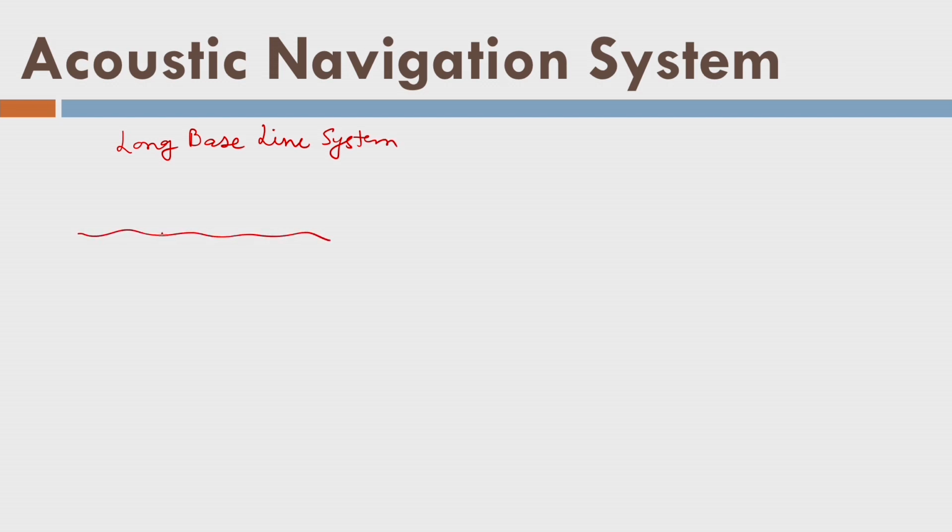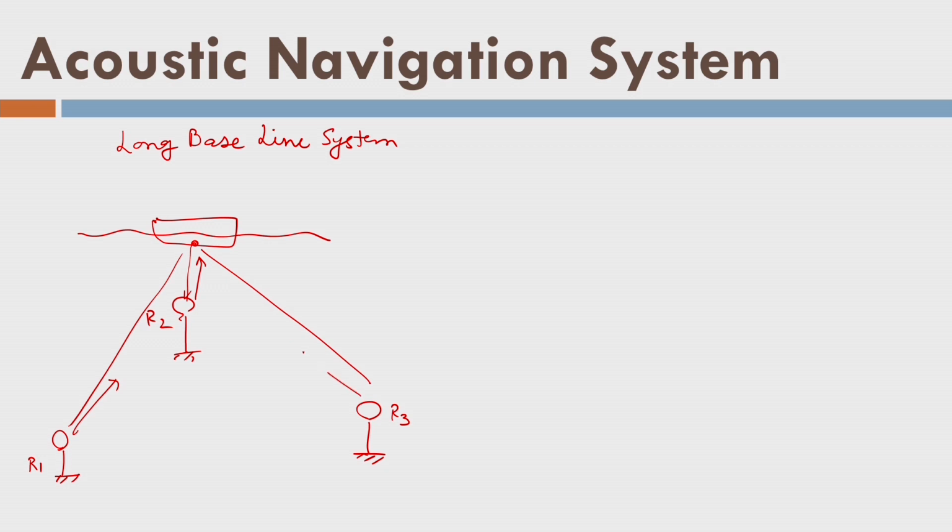Let us say there is sea water here and there is a moving vehicle, and the moving vehicle has a transducer here that is sending pulses in all directions. Let us say there are three receivers, R1, R2 and R3, which are firmly based on the sea bed. As soon as this moving vehicle comes, they will start interacting and they will reflect back the energy like this, and like this.